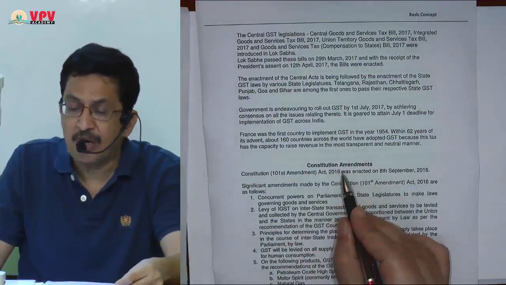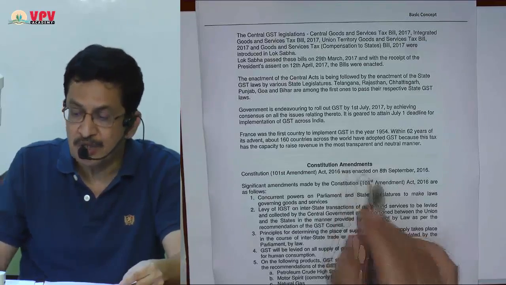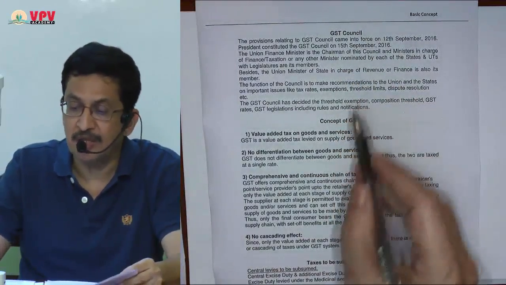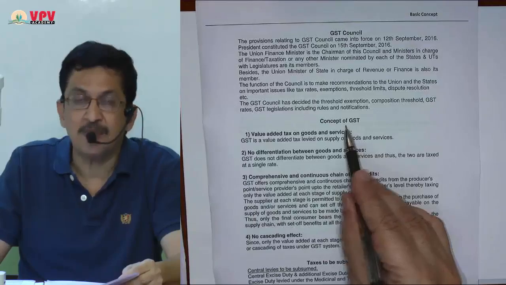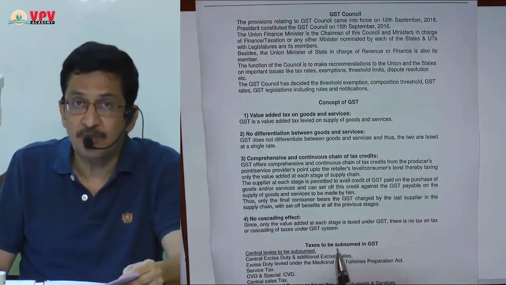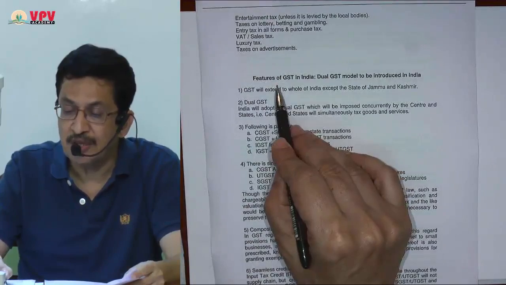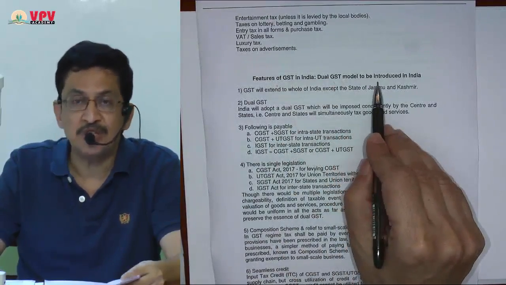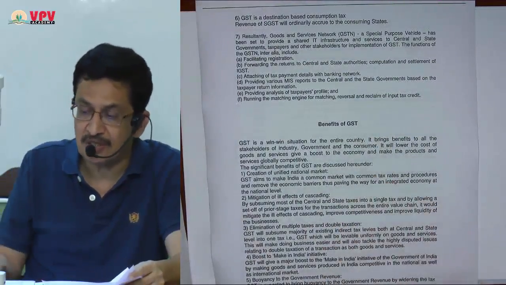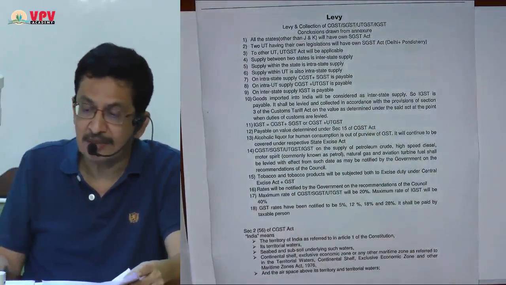Next, we are going to study what constitutional amendments were required to introduce GST, followed by what the GST Council is. Then it is followed by the concept of GST, followed by which taxes are subsumed into GST. Then the features of GST, and how the dual model of GST is introduced in India. Then what are the benefits of GST? Then about levy and the definition of India.